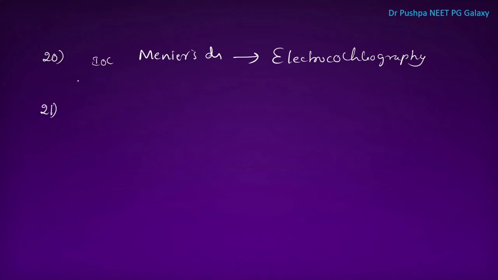Next point is, what is the most common CP angle tumor? Most common CP angle tumor is acoustic neuroma.